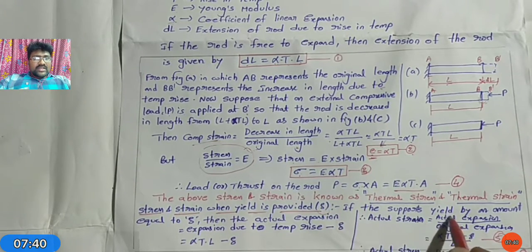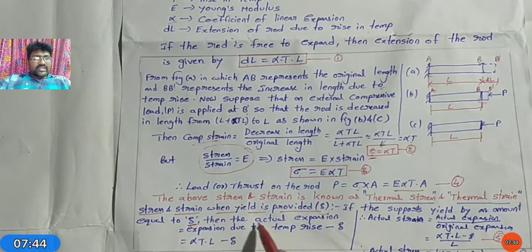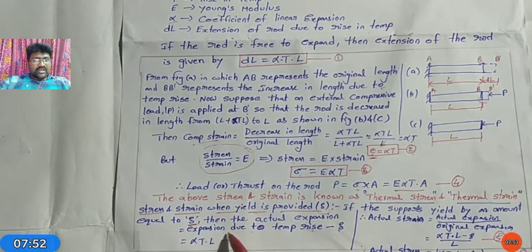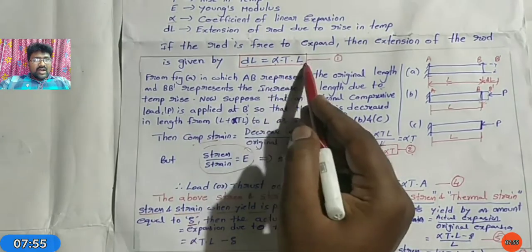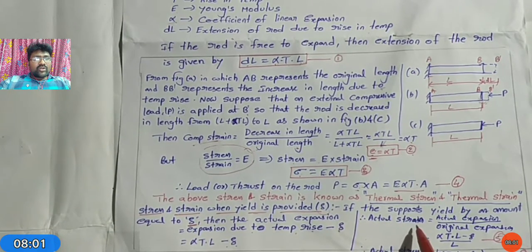Next, stress and strain when yield is provided. If the supports yield by an amount delta, then the actual expansion equals the expansion due to temperature rise minus delta. The expansion due to temperature rise we already calculated, that is alpha TL, minus delta. Delta is nothing but some amount of gap, known as yield.